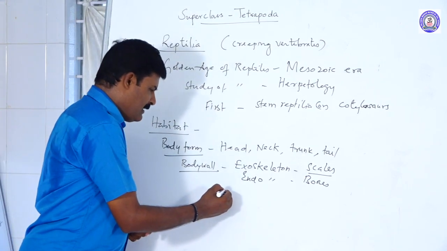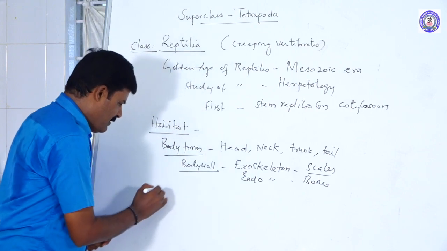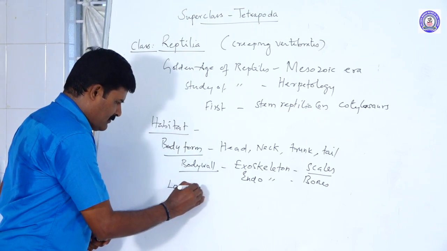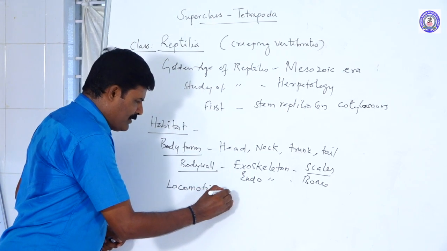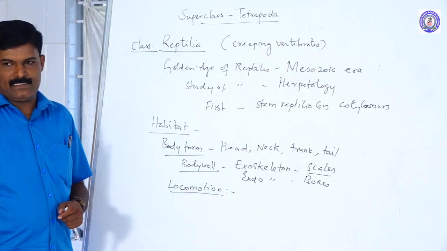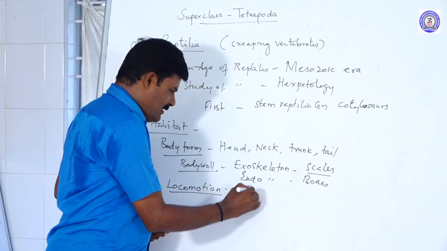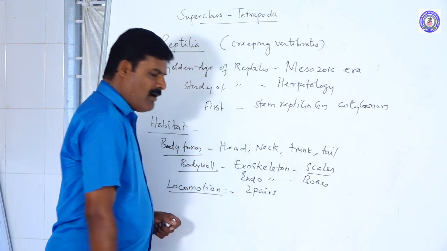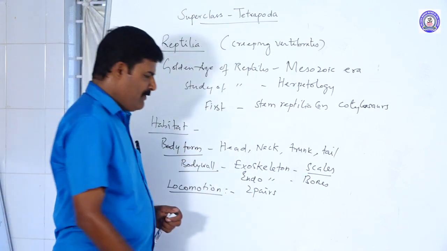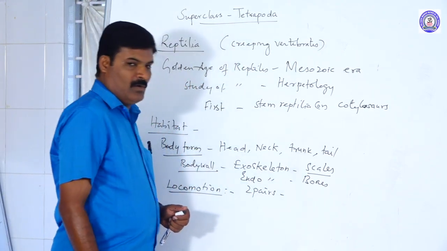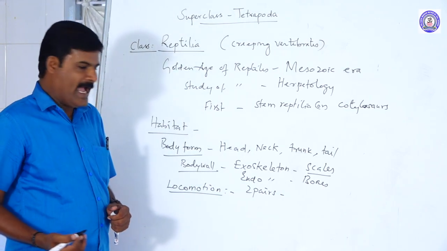Next, the limbs, that means locomotion. In reptiles there are two pairs of pentadactyl limbs, that means four limbs: two front limbs and two back limbs.